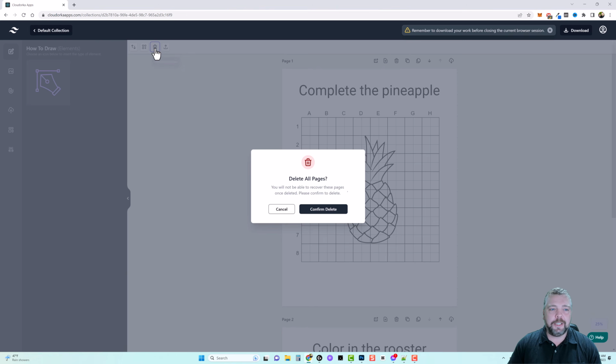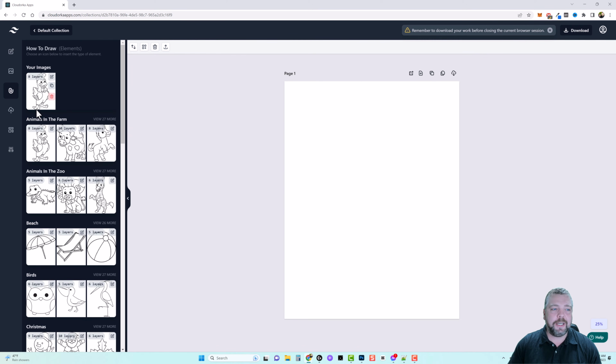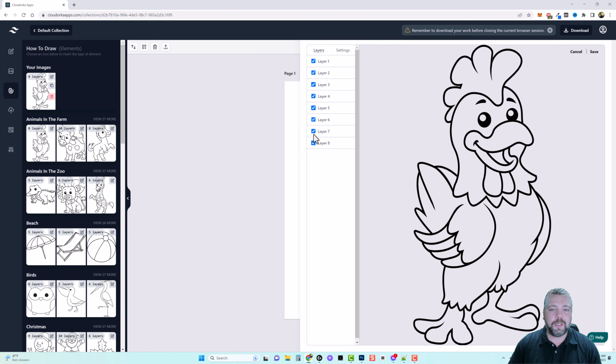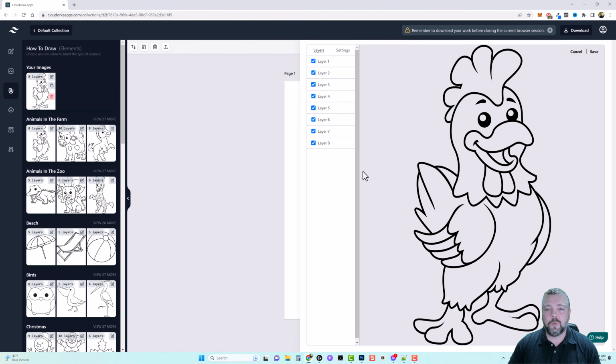Now let me come up here and just delete all these pages. And we're going to come over here, and what I want to do is jump down to split to steps, because this is more advanced. And you can see here that if, let's just say this rooster, if we click on edit, then you have your options for your different layers. And as I hover over them, you can see that they highlight in the book itself. And if you click on each one, it breaks it down and gives you more settings. And then if you come over here and click on settings, you have even more. So this is more advanced if you really want to get into this, because you can show layers, you can hide layers. There's all kinds of stuff that you can do with this, especially if you upload your own images.